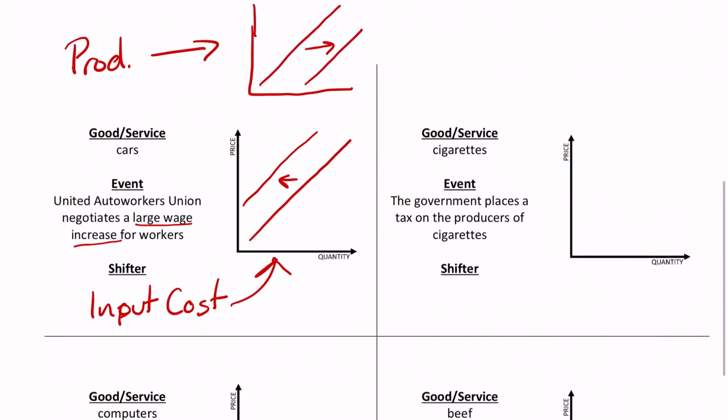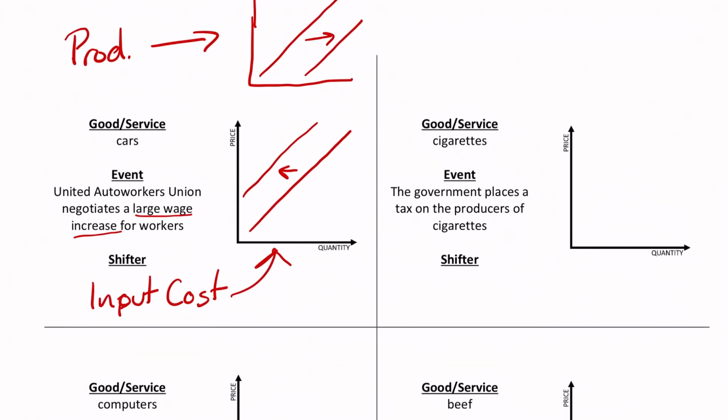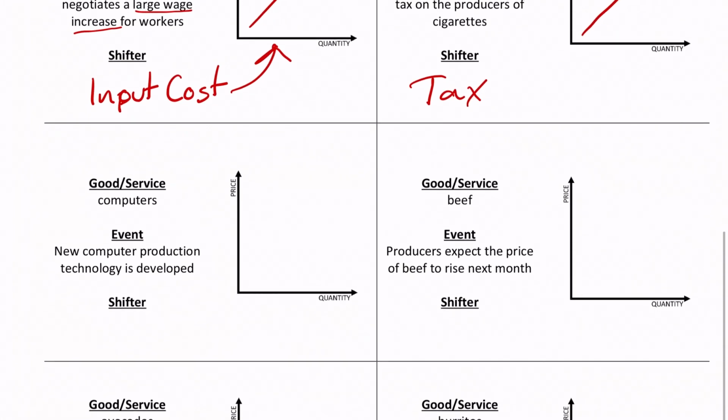All right, the government places a tax on the producers of cigarettes. Again, this is on the producers, so we know it's a supply thing. The producers now have to pay more money, and therefore they are not going to be able to supply as many cigarettes because they have more money going to Uncle Sam than going to the production of their cigarettes. So the shifter there is a tax, and with more tax, less money goes toward cigarettes.